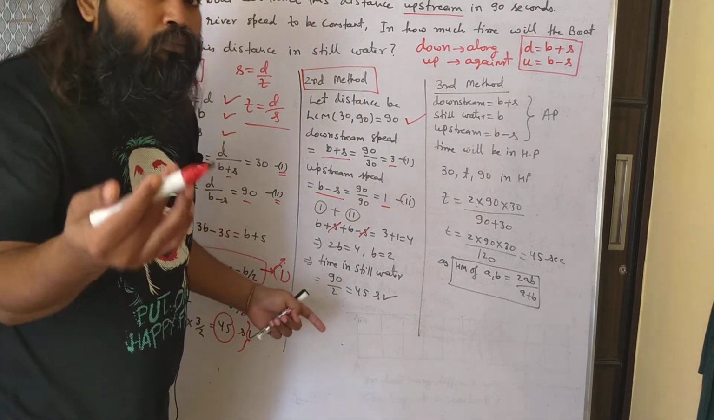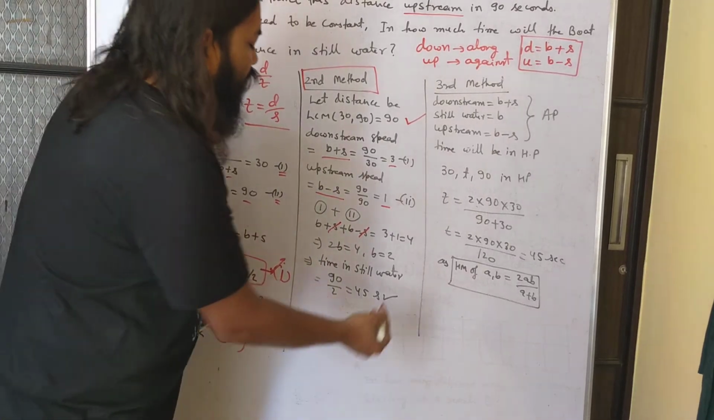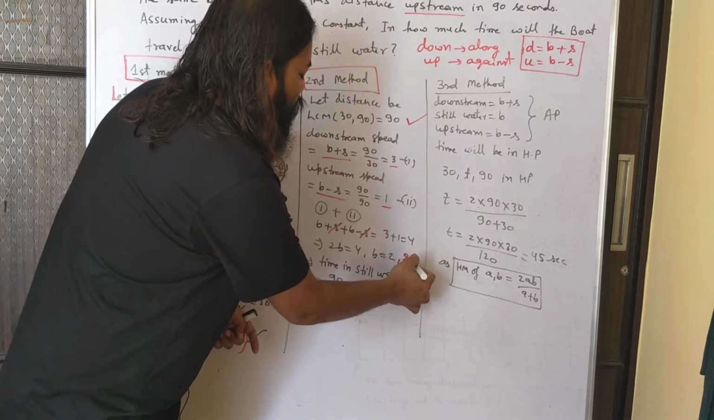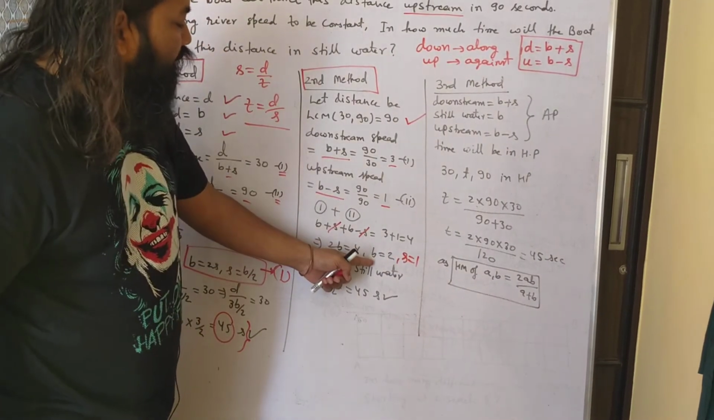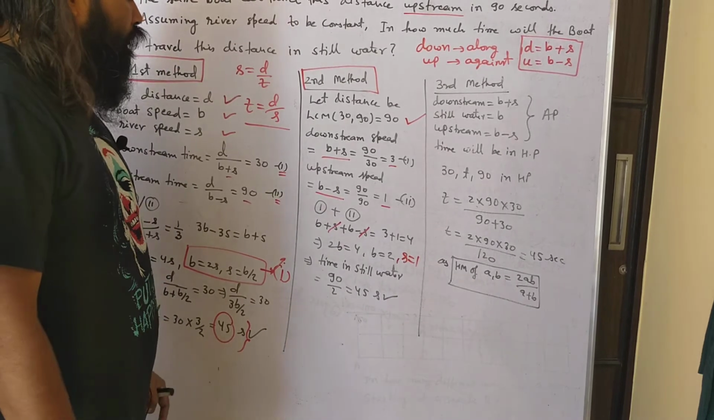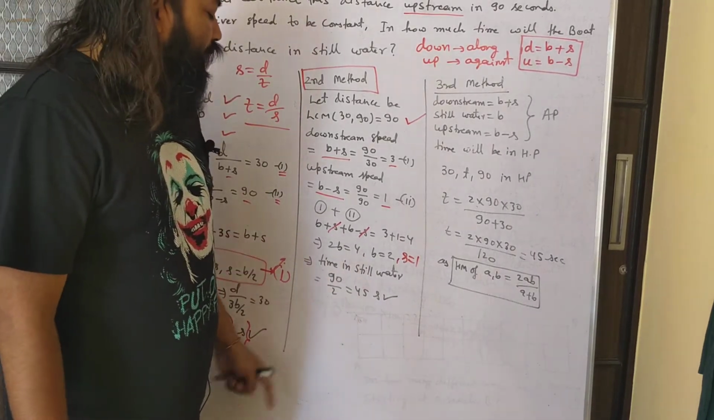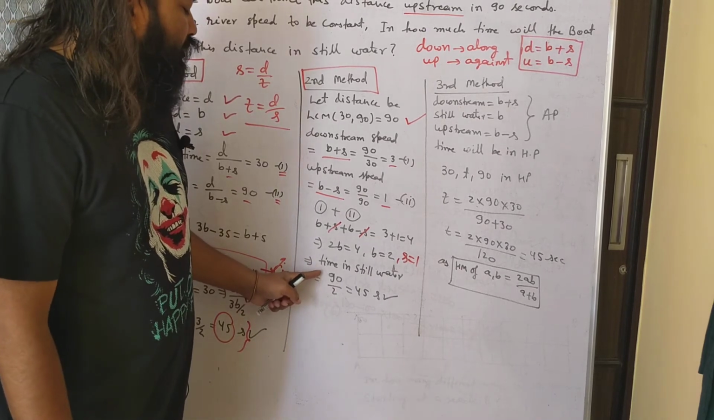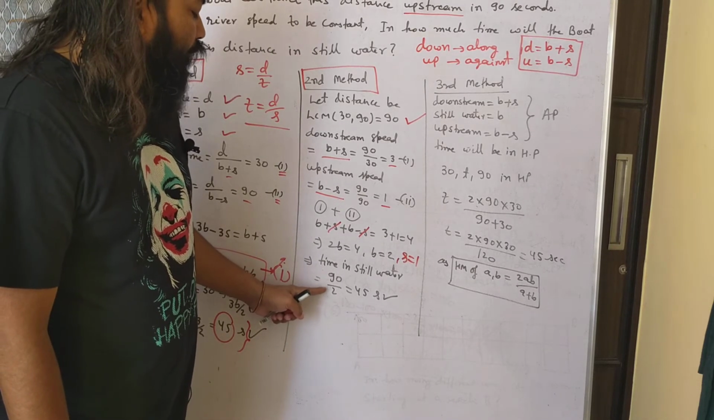So I got the boat speed. And if I got the boat speed, then I also got the stream speed. Stream speed will be 1, because I'll just put this value back in this equation. But I don't need stream speed, I need boat speed only. Now distance is 90, so time taken in still water will be 90 by 2, 45.